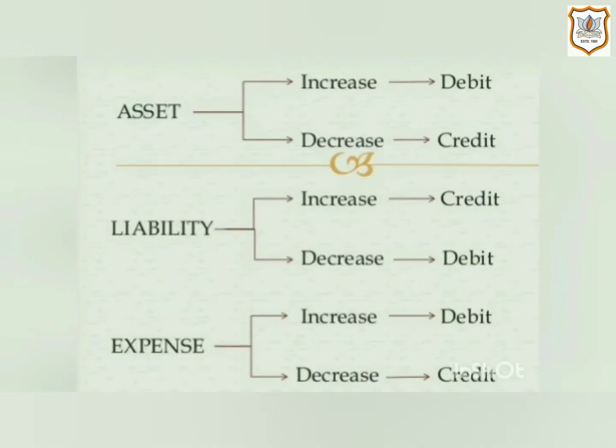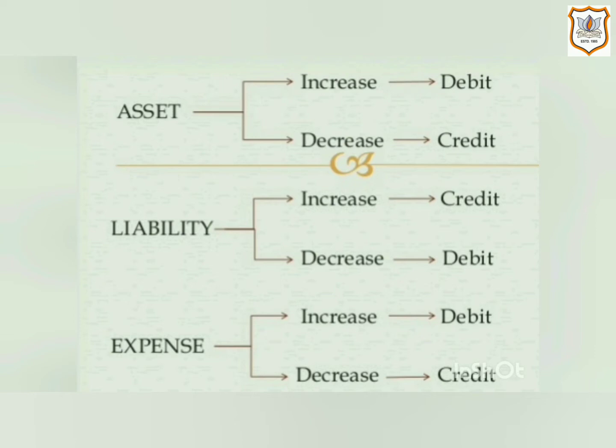But before moving further, I would want you to know the modern approach of classification of accounts. By now, we have studied the traditional approach where all the accounts are classified as personal, real and nominal account. We have studied the rules of debit and credit under the traditional approach that we call golden rules, on the basis of which we pass journal entries. The traditional approach has already been discussed in the previous video, but knowing the modern approach of classification will really be helpful for you in passing journal entry.